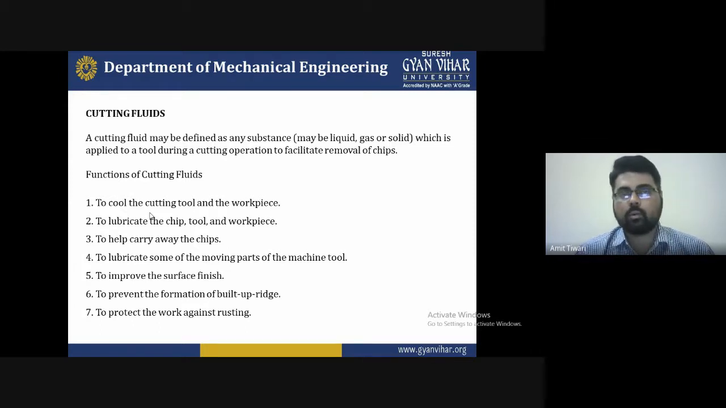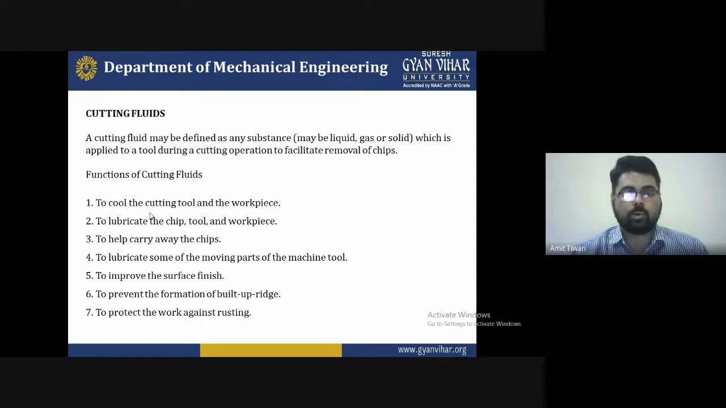So the cutting fluid is continuously dropped on the surface of the tool and the workpiece, which helps develop a continuous chip rather than a build-up chip. In this way we remove the material and take precautions against build-up edges. Seventh is to protect the work against rusting.